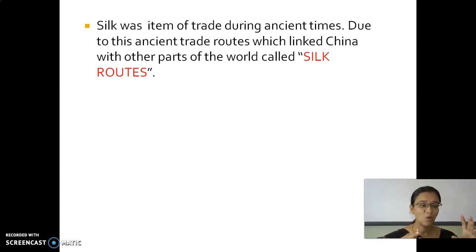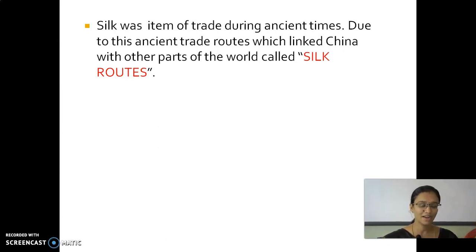During the olden days, there were no proper routes like road transport, water transport, or air transport. So silk became an item for trade at that time. Silk was found only in China. So the people in China started to trade with other countries by silk.